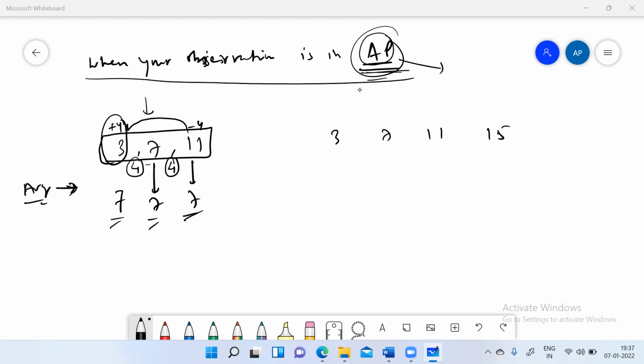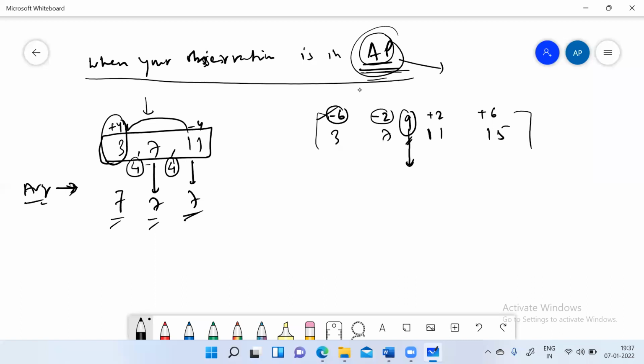But in this case, you don't find a central value here, but again, this is in AP. So in this case, what you see is that this could be the central value, which is in between these two, which is 9. And I see that the next number is plus 2 extra from 9, and the next number is plus 6 extra from 9. The previous number is 2 less than 9, and the first number is 6 less than the central value 9.